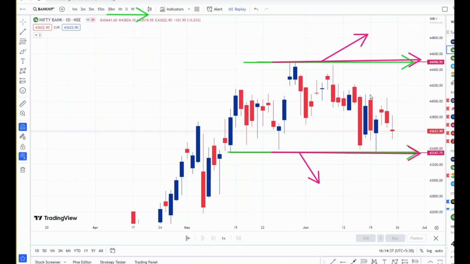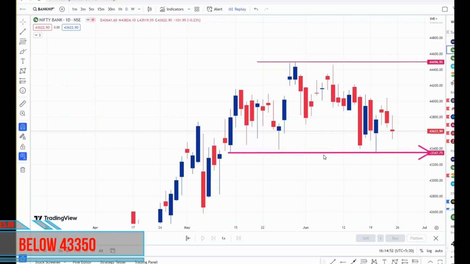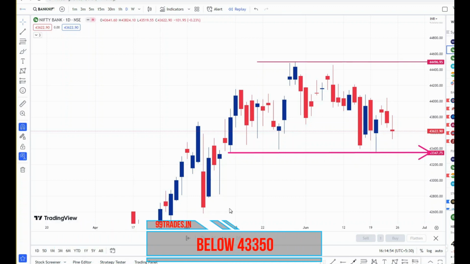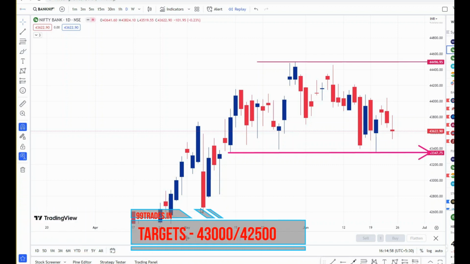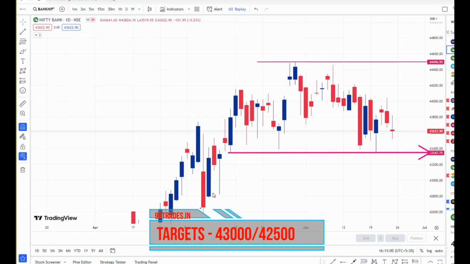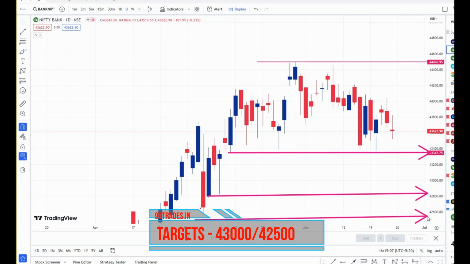Between this range, we will see a sideways market, that is we will see a zigzag market. So what are the important levels for Bank Nifty for the coming week? Only if Bank Nifty breaks, that is at least a 15 minute candle closes below 43,350, then we can plan a short, that is we can trade for the downside, with the first target at 43,000 somewhere here, and the second target at 42,500 on the downside.